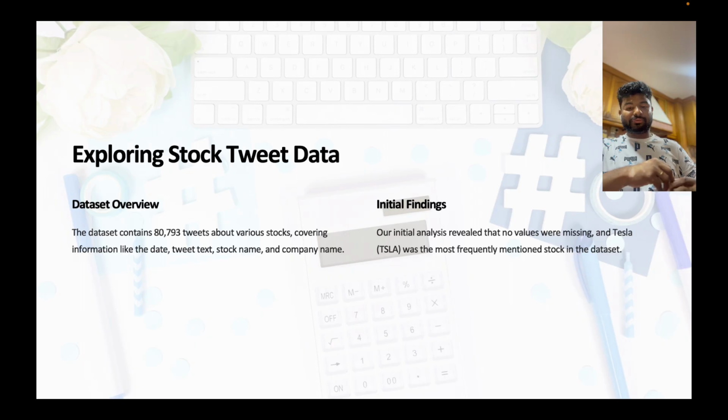It consists of the tweet and the name of the stock, what kind of things are happening around it. In the initial findings, I found out which stock is the most spoken stock on Twitter. It's Tesla in the given data set. It's a very popular stock in the market right now.